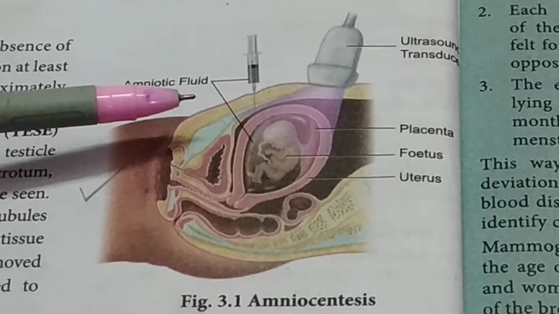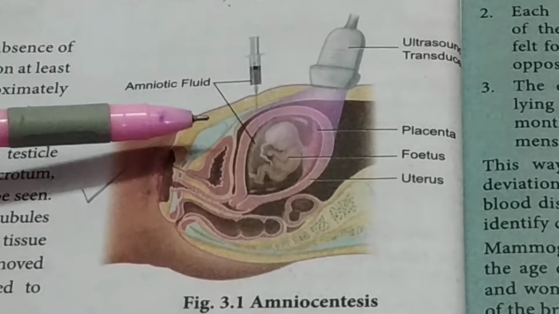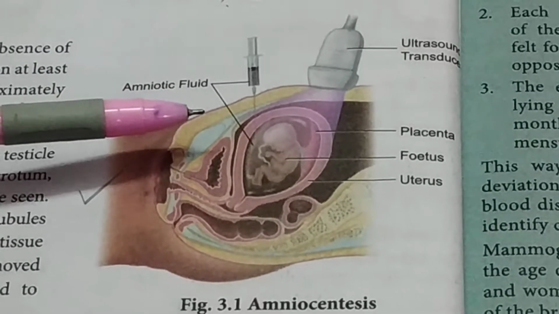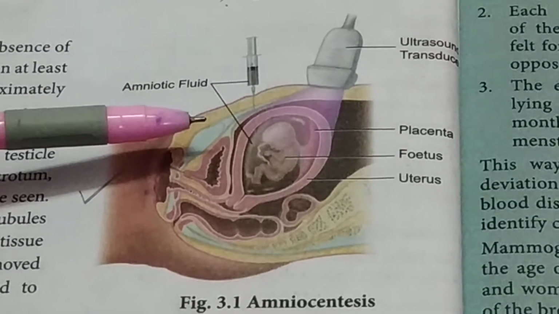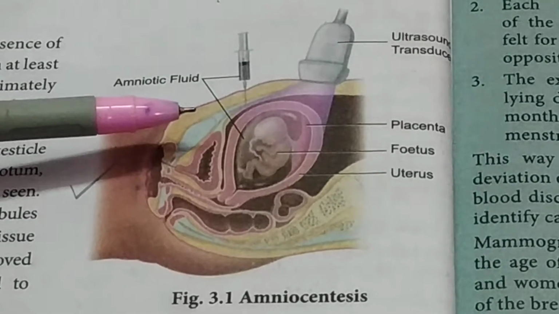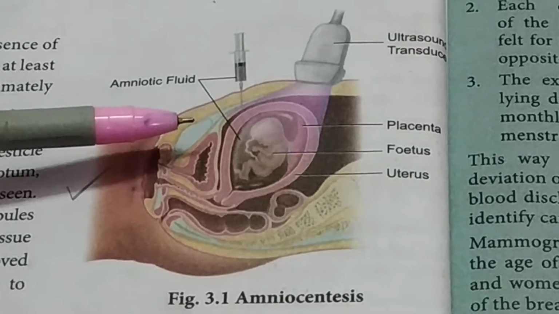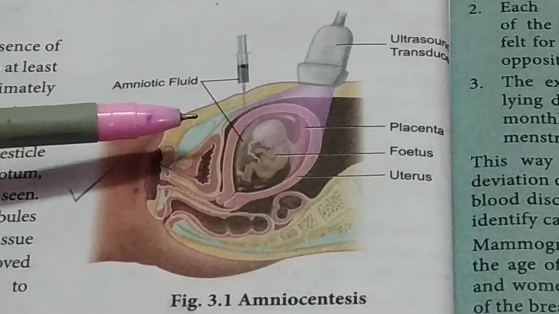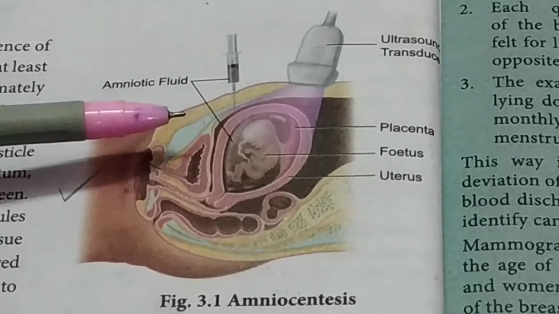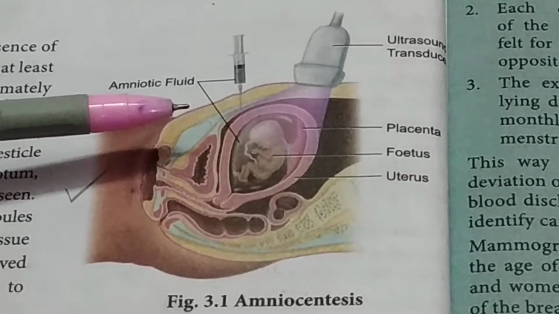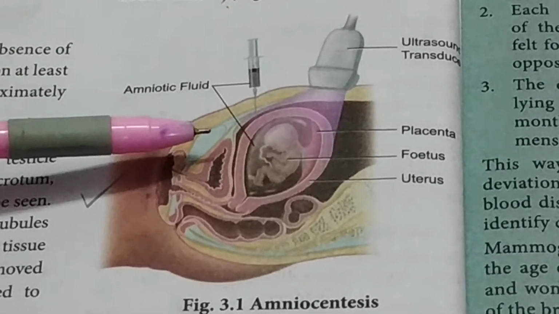Next technique is fetoscope. Fetoscope is used to monitor the fetal heart rate and functions during the late pregnancy. The average fetal heart rate is between 120 to 160 beats per minute.